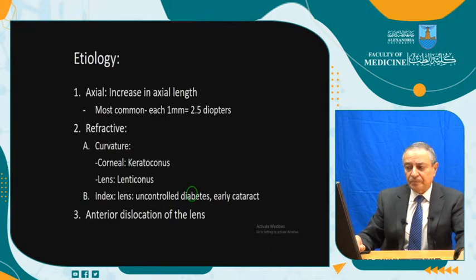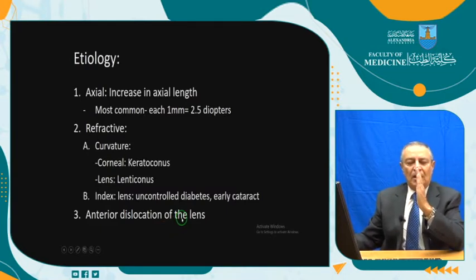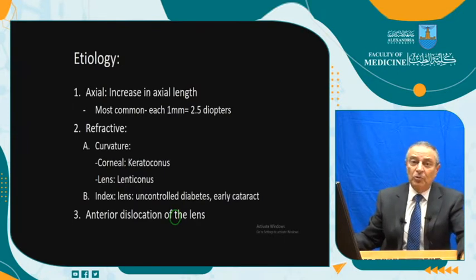This is the cause. If you are seeing somebody at 50 years of age and with a recent onset of myopia, think about two issues: uncontrolled diabetes and early cataract. I have written anterior dislocation of the lens, which is very rare, but actually if you think about it, this lens, if it will move forward, it will be more powerful and it will induce myopia. If it will go backward, it will induce hypermetropia. But this is rare. The main issue are these two factors, and the main is the axial length.